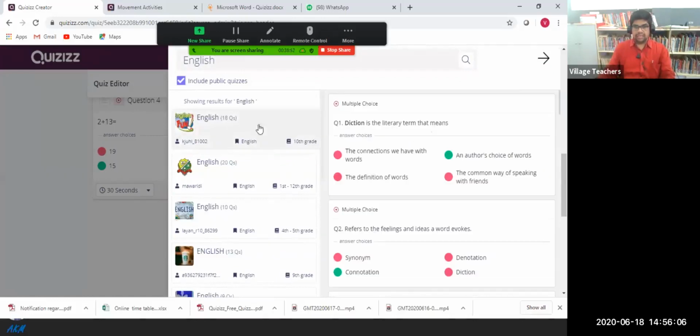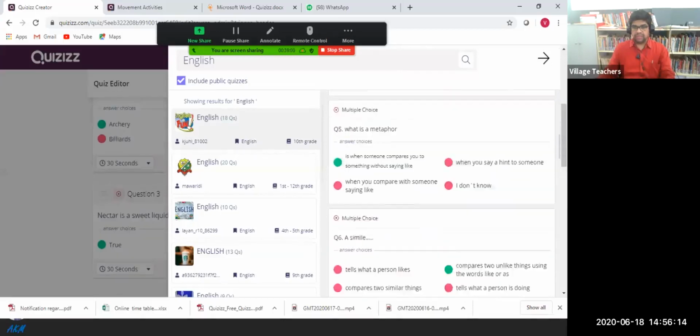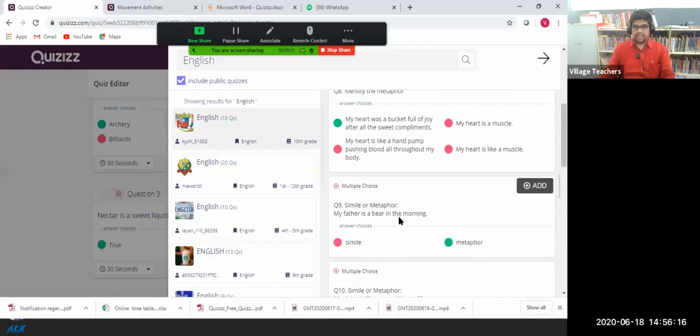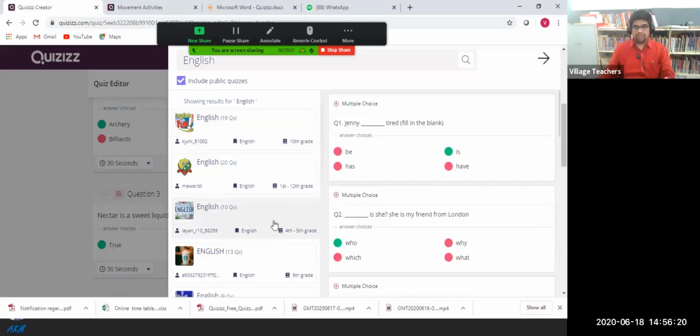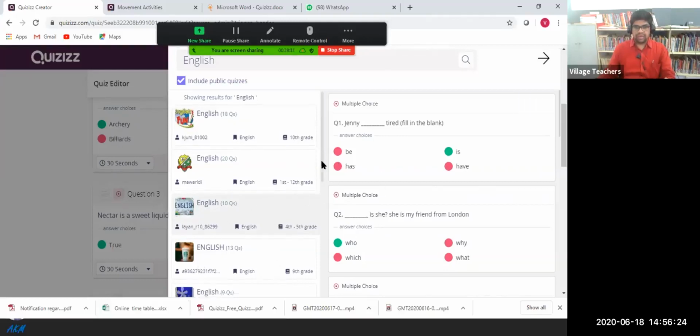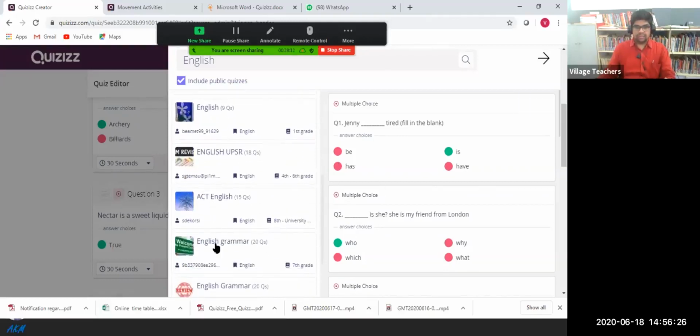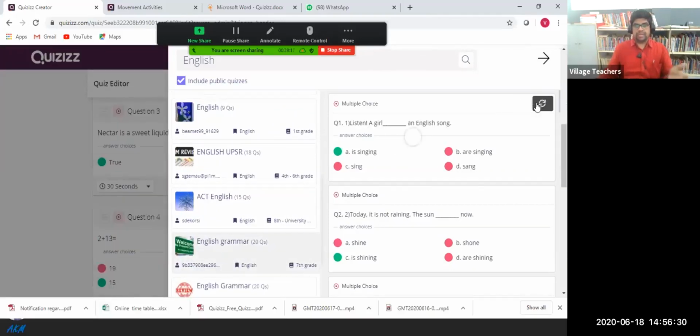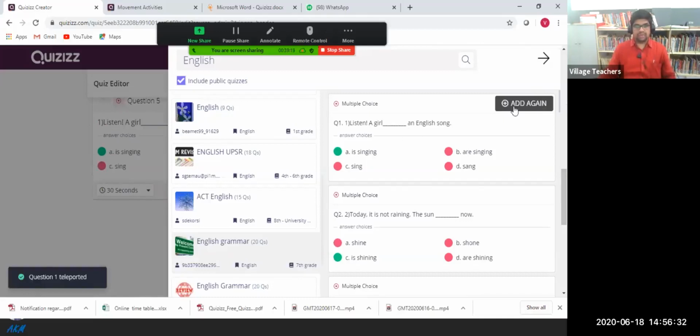You can see the English, the diction, or any of the question you can add. You can scroll down, or you can use this option. You can add, lots of questions are there. You can just select any of the question, or if you want to select another option for 4th and 5th grade, you can do like this, or you can just search for like this. So English grammar, listen, I added. I'm not sure about the grammar part and all, so I'm just clicking.